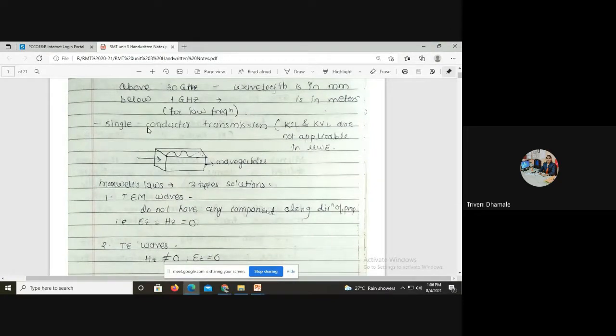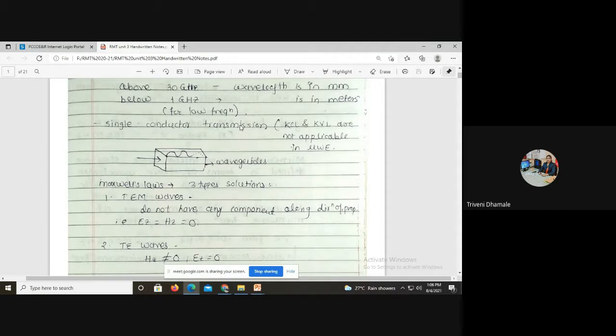And when we use single conductor transmission lines, for the analysis of the transmission line in EDC, we already applied the KCL and KVL laws. But in the case of microwaves, those laws are not applicable at all, right? So that's why there is a different theory for the analysis.